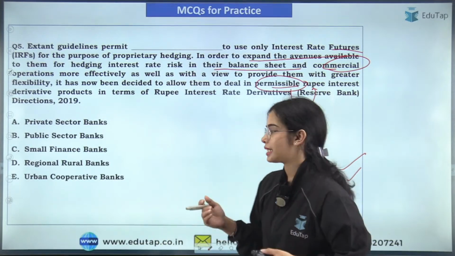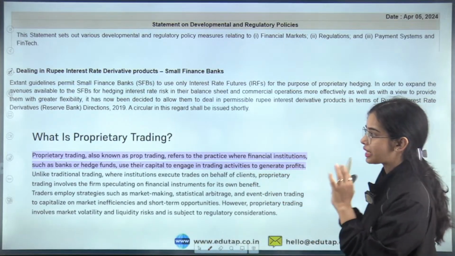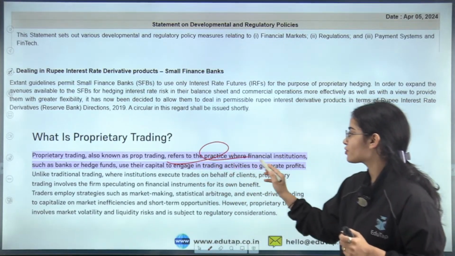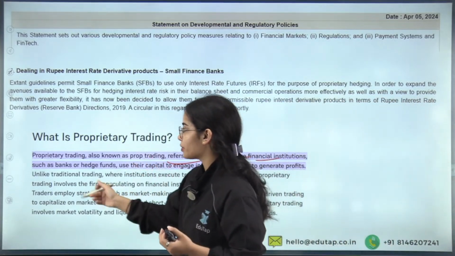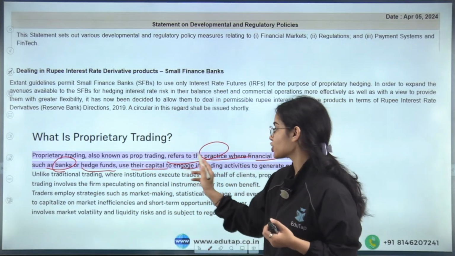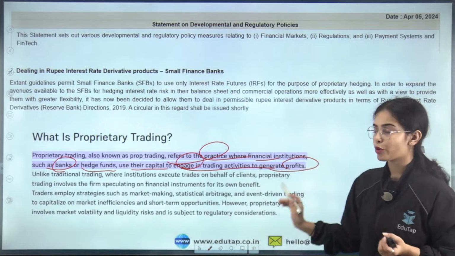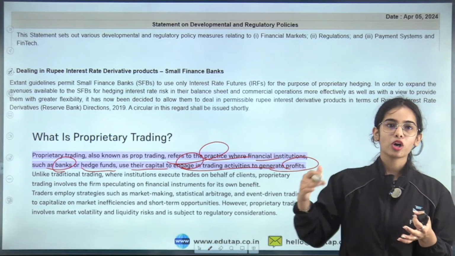Okay. So here, yes, it is for the small finance banks. Proprietary trading, first of all, refers to the practice where financial institutions are trading for themselves, where financial institutions such as banks or hedge funds use their own capital to engage in trading activities to generate profits for themselves. That means they are doing the trading for themselves and not for their clients.